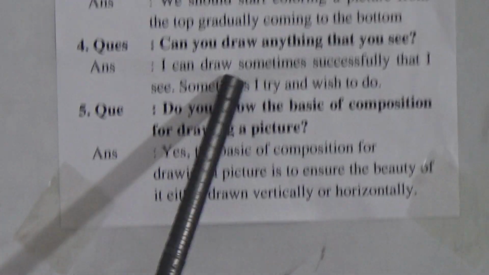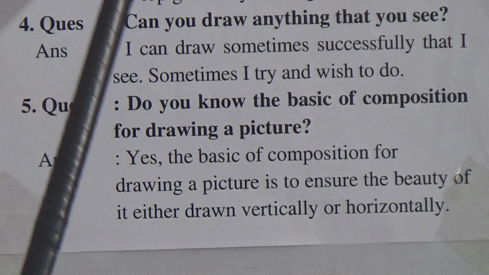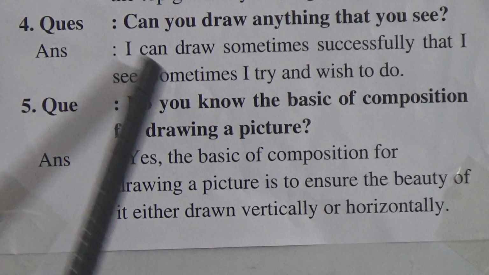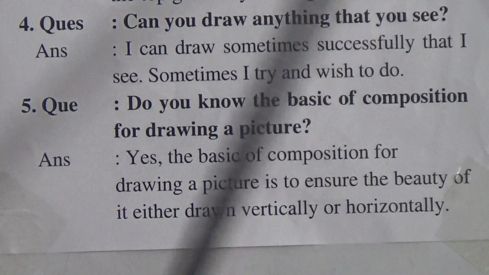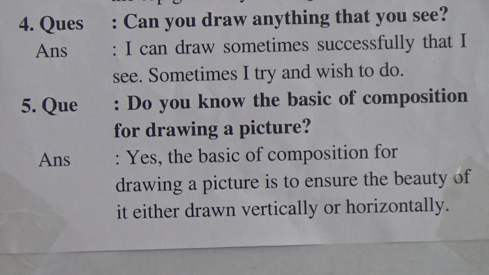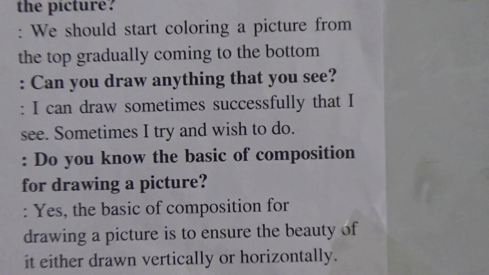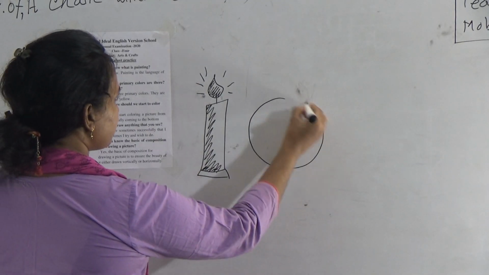Question number 4. Can you draw anything that you see? Answer. I can draw sometimes successfully what I see. Sometimes I try and wish to do. As an example, you know the sun is round. How can you know?